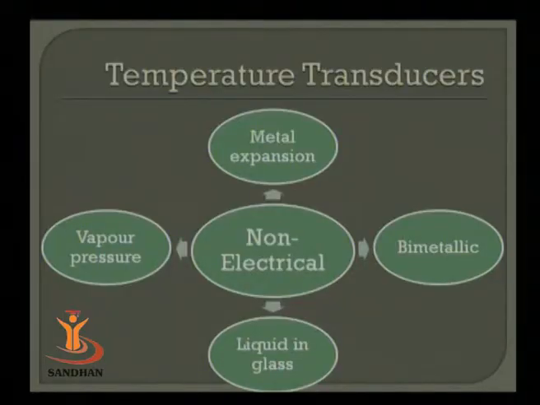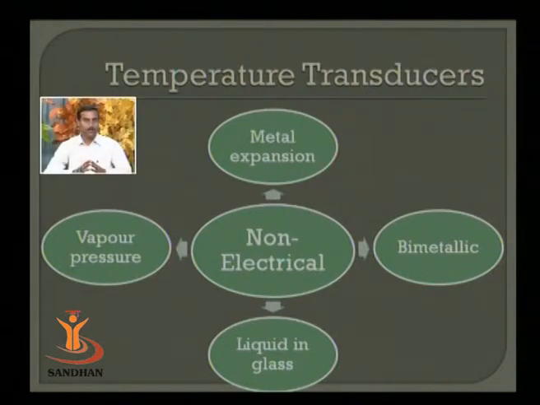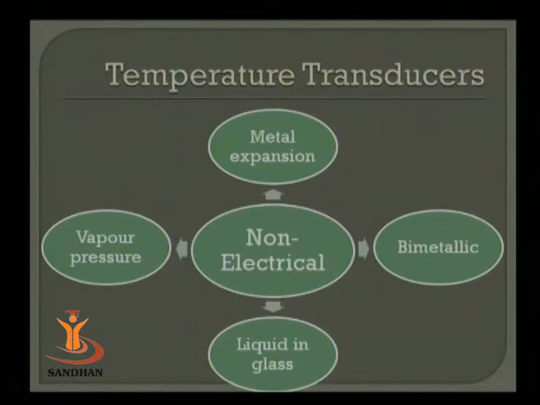The last category is vapor pressure. Here is simple utilization of the famous physics expression PV = nRT. So if you are keeping volume constant, pressure and temperature are both proportional to each other in a closed basket or closed system. So what happens when you are increasing the temperature? Due to the temperature inside the unit, the pressure builds up, and that pressure is equivalent to your temperature.